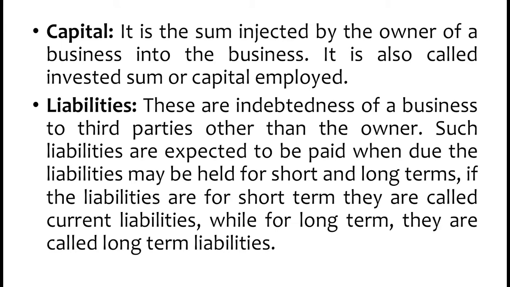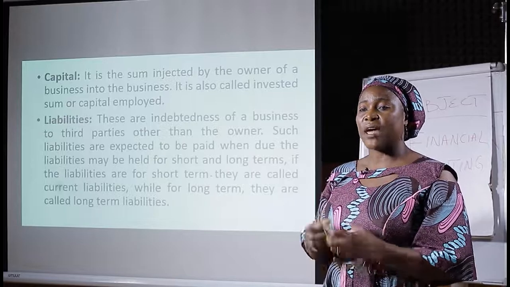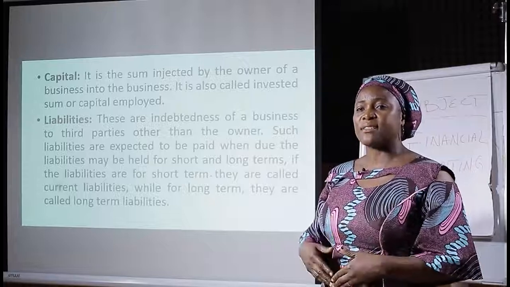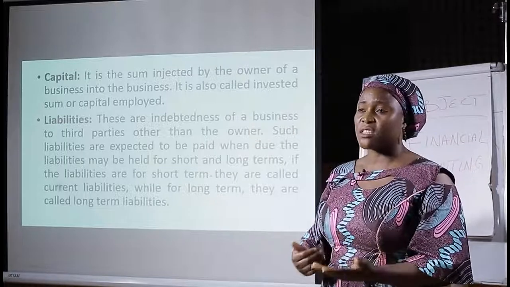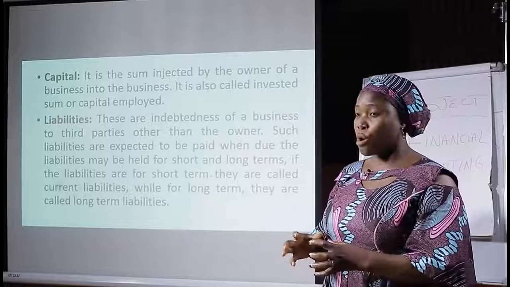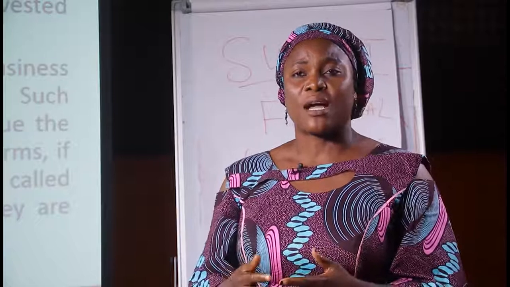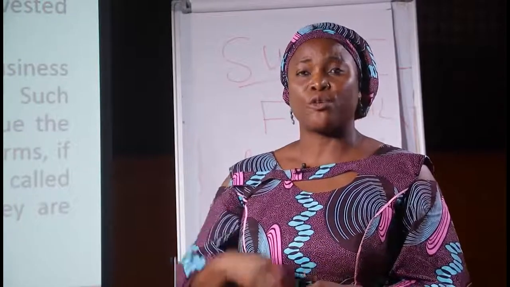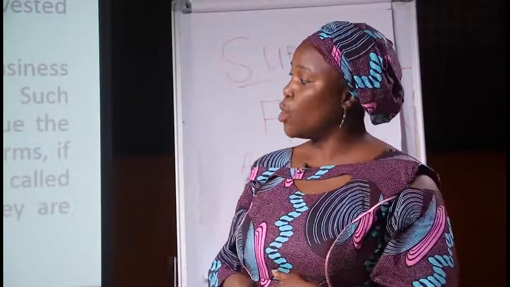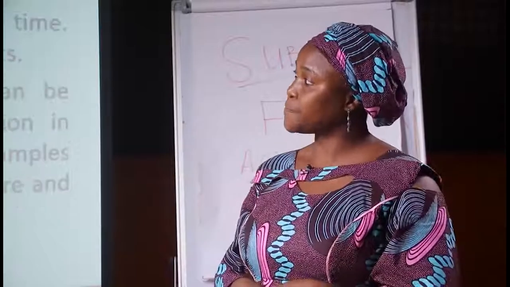Liabilities that are held for short time, let's say a year, 6 months, are called current liabilities, while the ones that are held for long time are known as long-term liabilities, where creditors can hold your money for 2 to 3 years. We call them long-term liabilities.